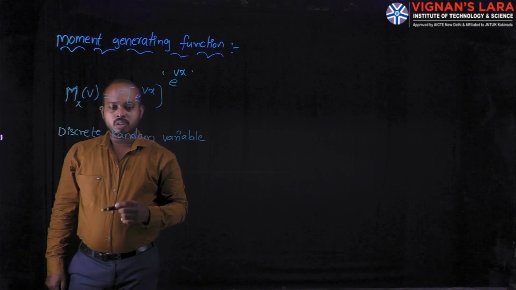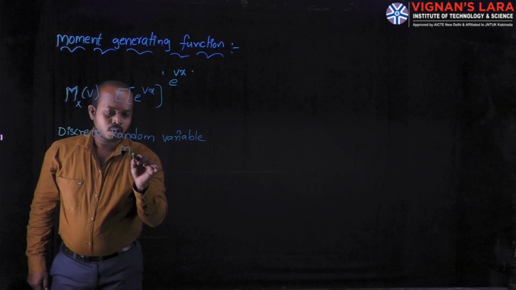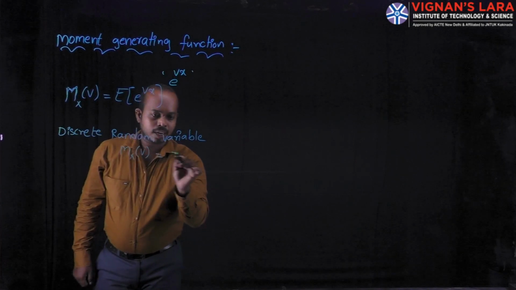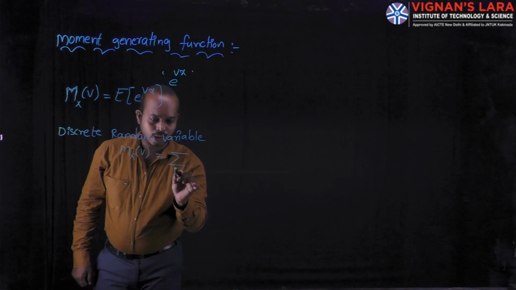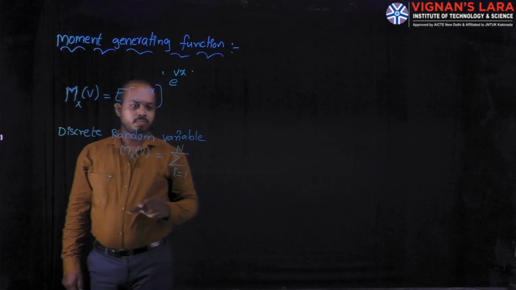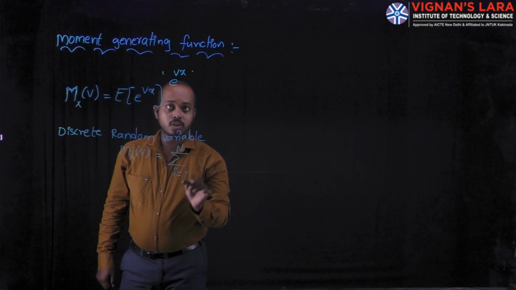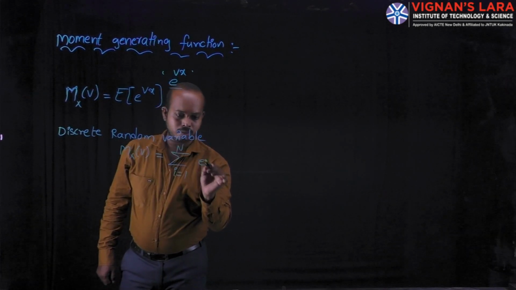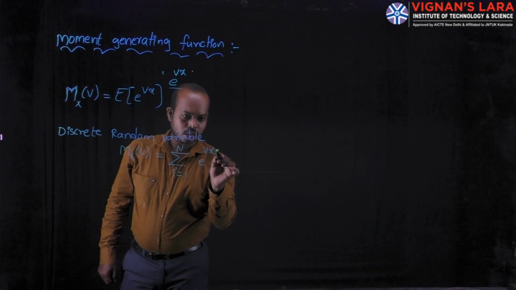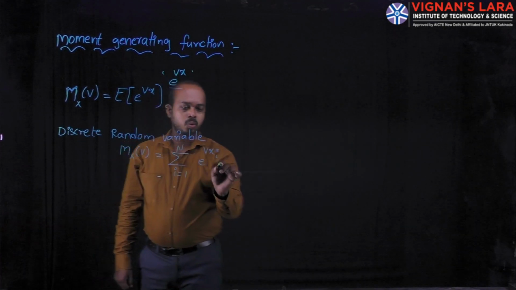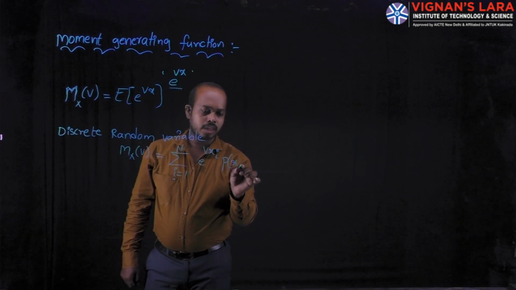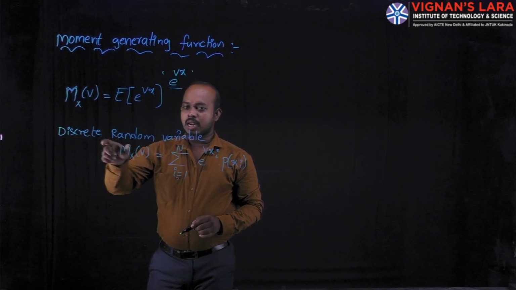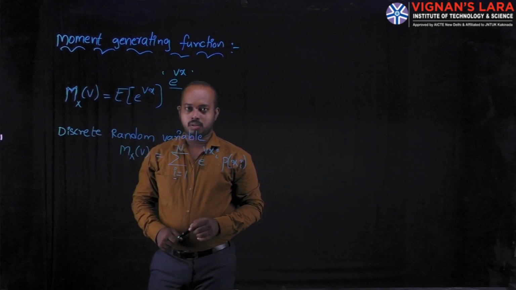The moment generating function is M x of v is equal to, since it is discrete, the summation i is equal to 1 to n, where the exponential is e power v x suffix i into probability of x i. This is the moment generating function for a discrete random variable.